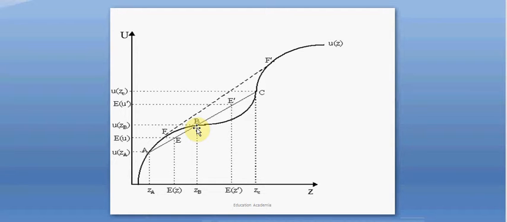His utility from saving money is much more than the utility he derives from the risk-taking activity. Even if the risk-taking activity involves a very high amount, the utility he derives from saving some money is much more than the gain he derives from taking risk, because he has less money, so he wants to save more.